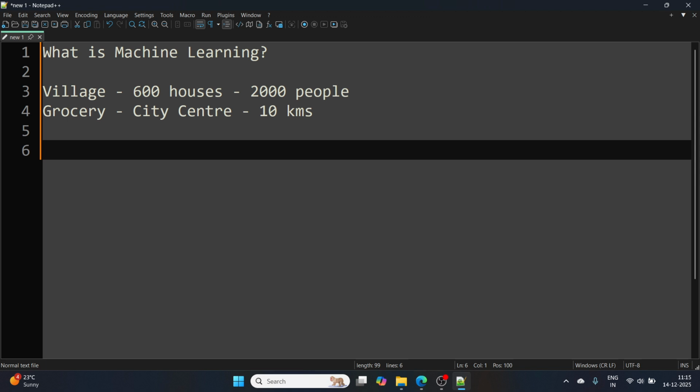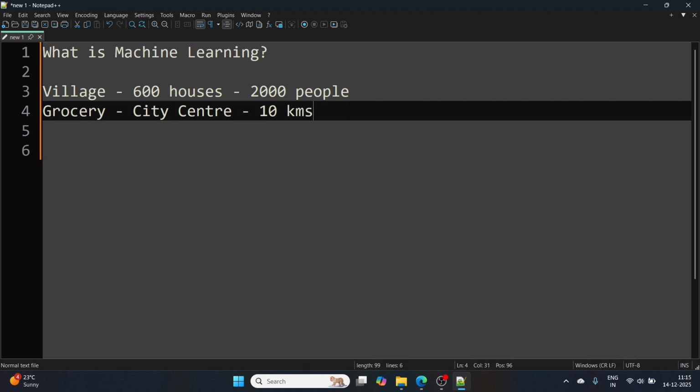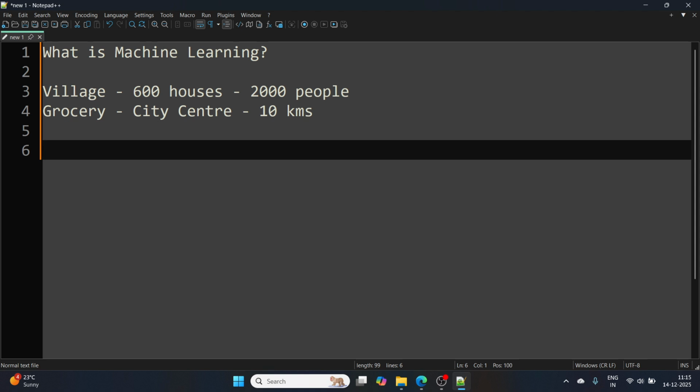And they said, if someone within the village can start a grocery shop, the effort of villagers going 10 kilometers to buy groceries would be saved, right? उनको 10 किलोमीटर जाना नहीं पड़ेगा अगर विलेज में ही कोई अपना ग्रोसरी शॉप खोल ले, राइट? Okay, this was just a normal discussion.